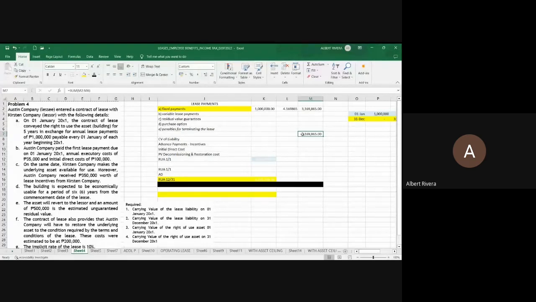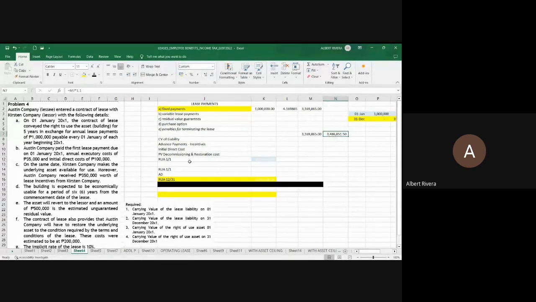Okay? In requirement 2, carrying value December 31, just multiply this by 1.10 to get the carrying value at year end with the consideration of the interest. No? And the answer is 3.48 million pesos. Then we'll move here.